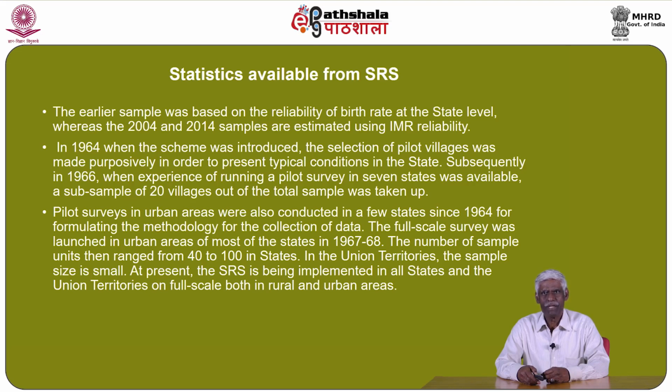Pilot surveys in urban areas were also conducted in a few states since 1964 for formulating the methodology for the collection of data. The full-scale survey was launched in urban areas of most of the states in 1967 to 68. The number of sample units then ranged from 40 to 100 in states. In the Union Territories, the sample size is small. At present, the SRS is being implemented in all the states and Union Territories on a full scale, both in rural and urban areas.